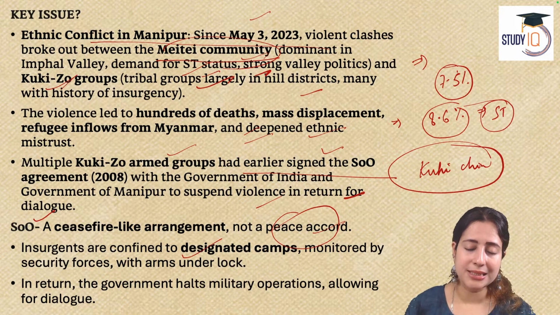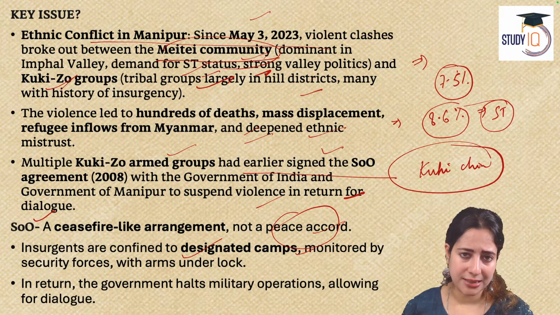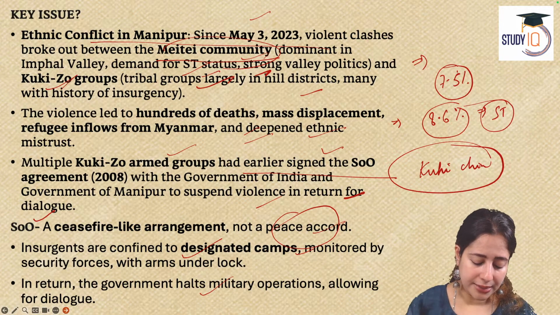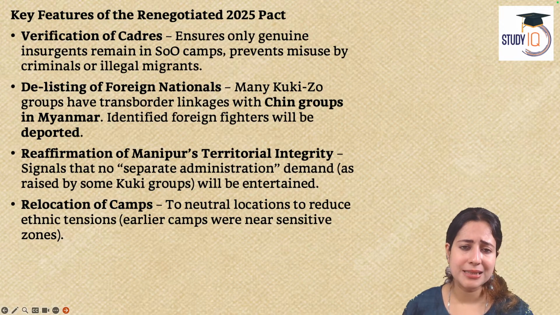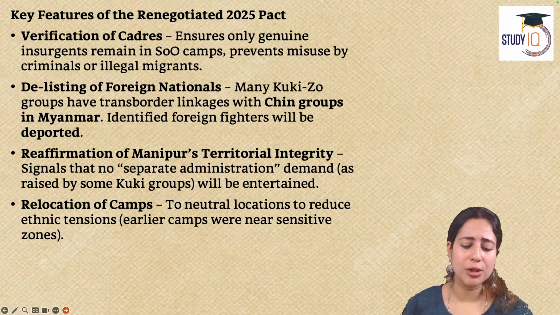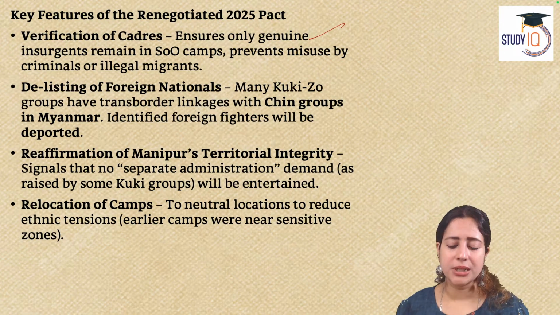The government is telling these insurgents of the Kuki-Zo community that please stop doing these violent acts. We will put you in designated camps that are meant for refugees. Security forces will take care of you, but you have to give up your arms in return. The government says, please stop your military operation. Let us have your dangerous arms and ammunition. In return, you will be given a place, and slowly we will negotiate about your settlement in the area. While some tribal groups are okay with it, some are not. The violence continues.